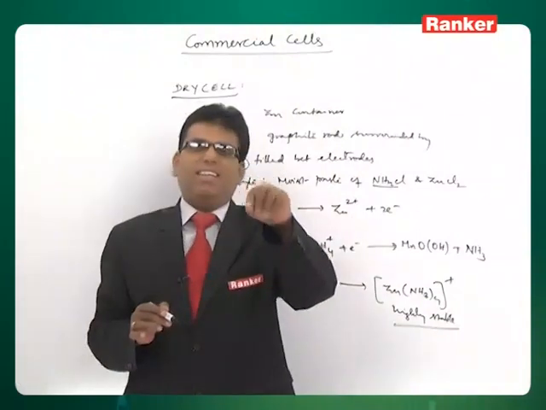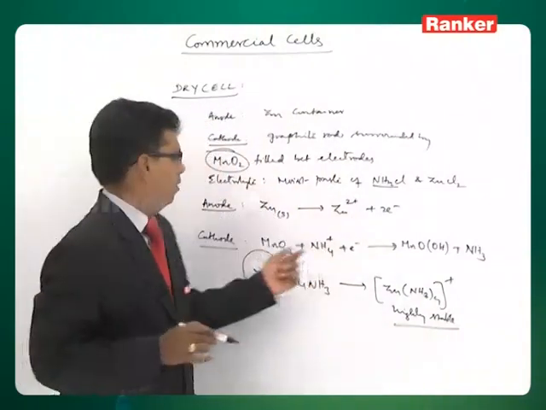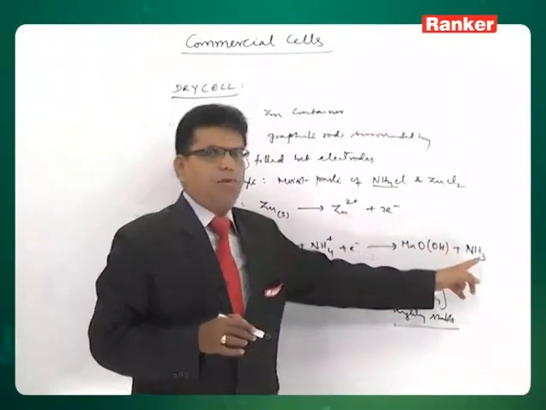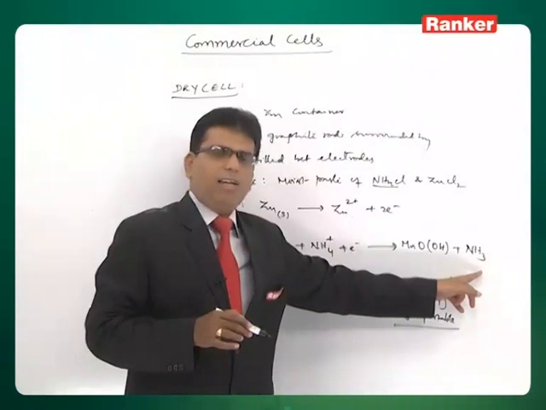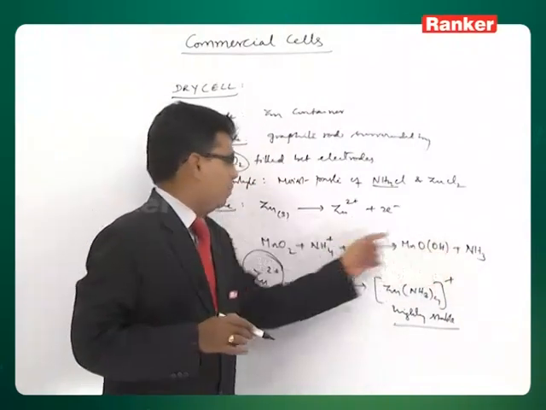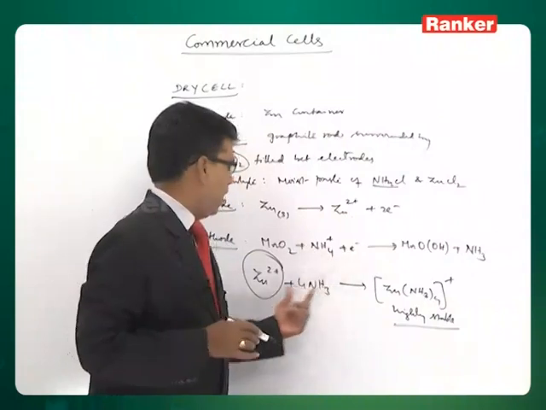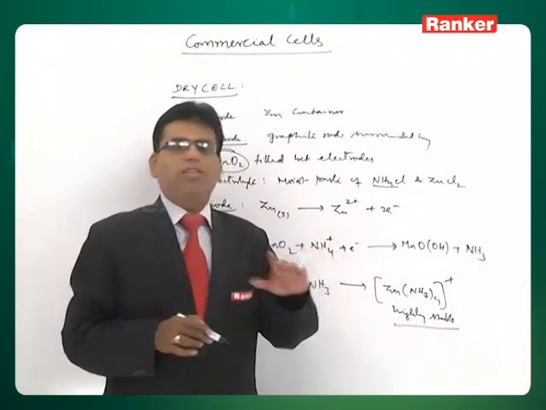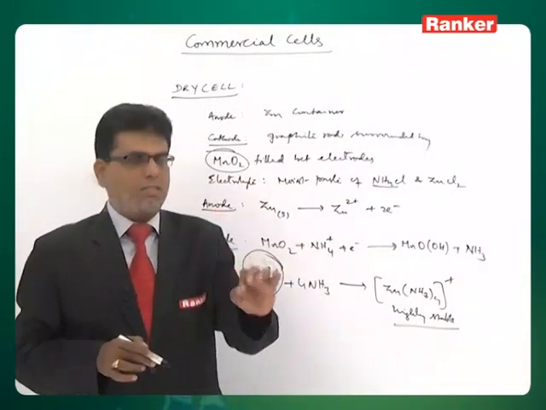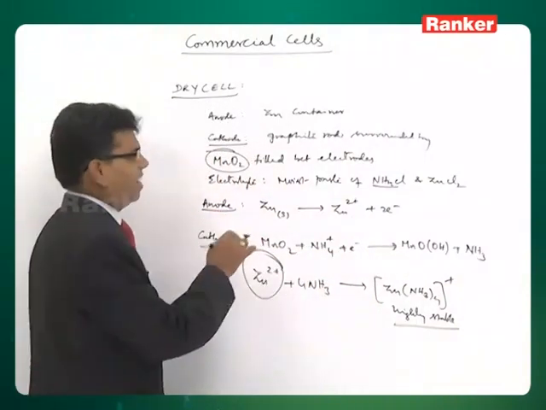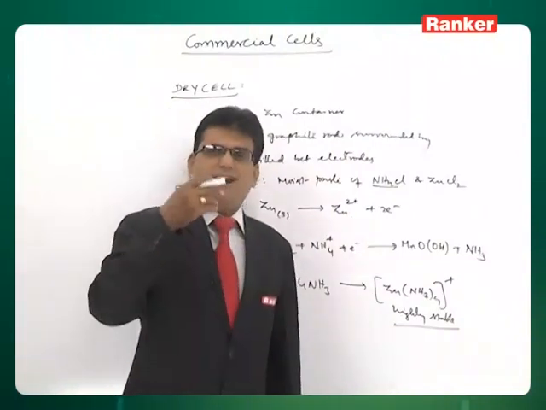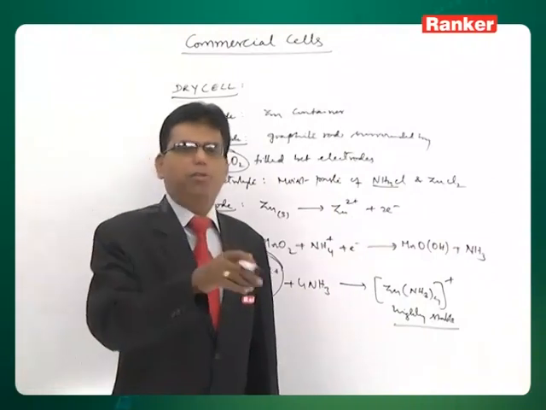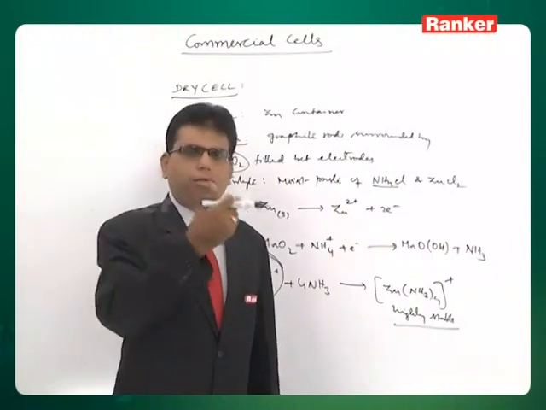so you cannot get back the zinc ion. As we cannot get the zinc ion, the anodic reaction cannot be reversed, and similarly the ammonia produced at the cathode also cannot be converted back into ammonium ion, as both are involved in the formation of a highly stable complex. So the cell reaction cannot be reversed. Once the cell reaction is completed and the cell gets discharged completely, it cannot be used again, and that battery should be thrown out.